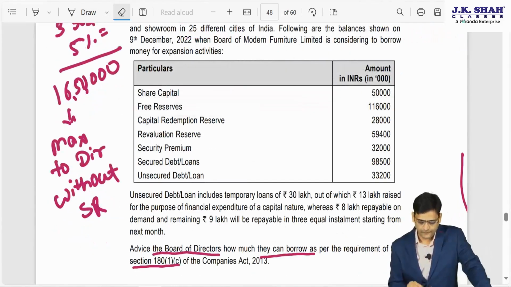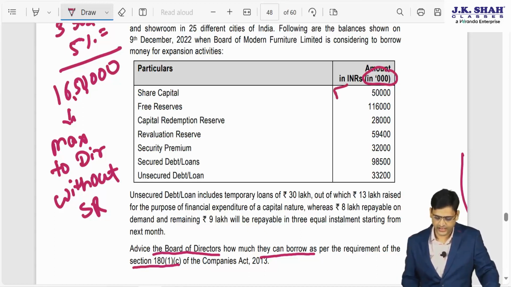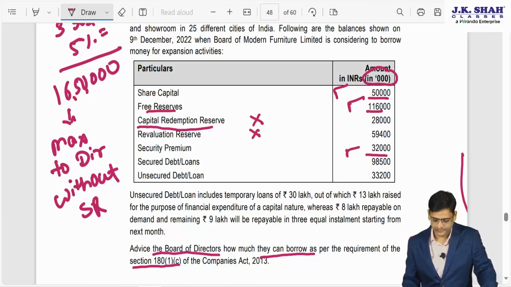So the first value is share capital, and the amounts are in thousands, so we have to consider that as well. Will we take share capital? Yes, we'll take share capital. Will we take free reserves? Yes. Will we take capital redemption reserve? This is not free reserve, so this will not be considered. Will we take revaluation reserve? No. Again, this is not free reserves. Will we take securities premium? Yes. So we will take these 1, 2 and securities premium, 3.